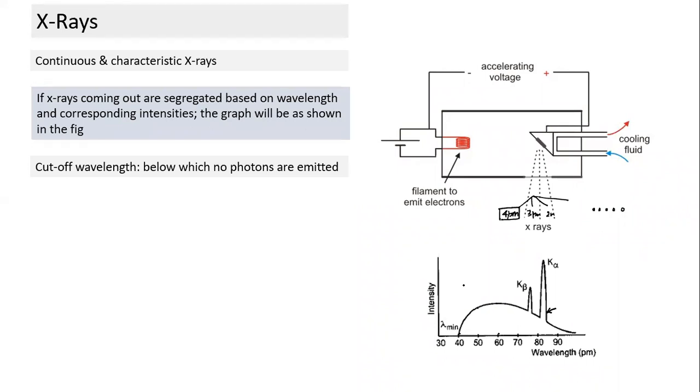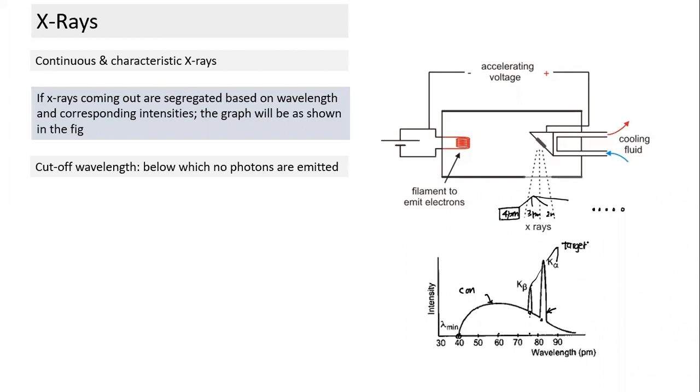There are three things to be understood in this graph. This is a continuous curve, there's no break here. Then there's a minimum wavelength here, and we see certain spikes. So there's a continuous spectrum, a minimum wavelength, and spikes which depend on the target material. Where do these spikes come from, and what is the wavelength of these spikes? That depends on the target material. Hence, we call them characteristic X-rays. These are characteristic of what? They depend on the target material.